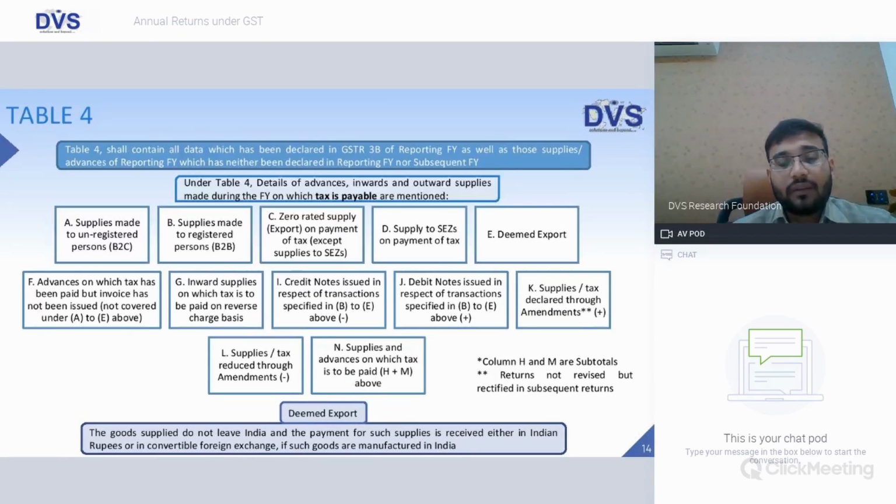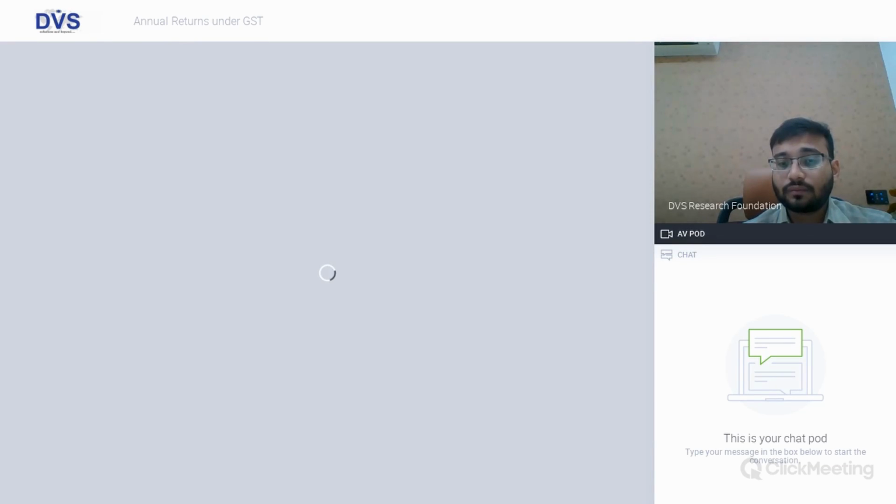N, supplies and advance on which tax is to be paid, H plus M above. Column H and M are subtotals of these details, and whatever supplies or advance on which tax is to be paid, the aggregate amount will come in column N.